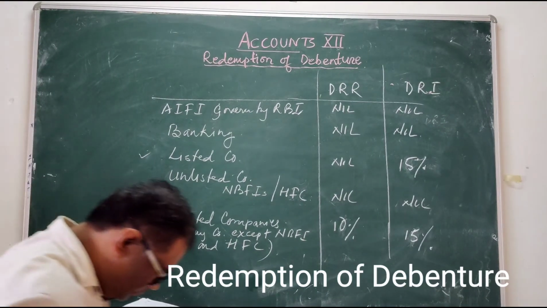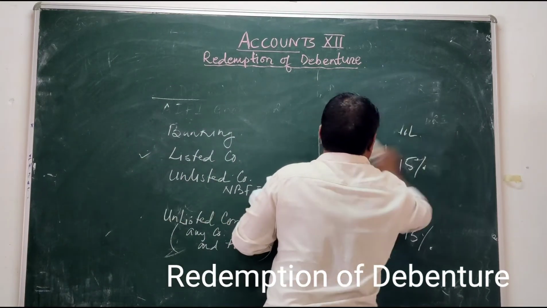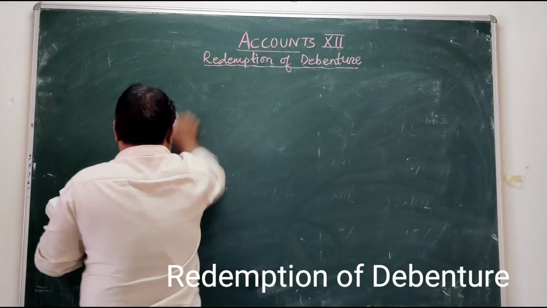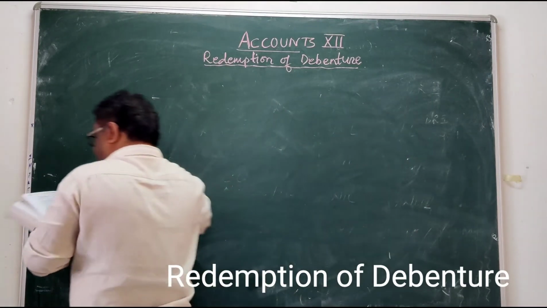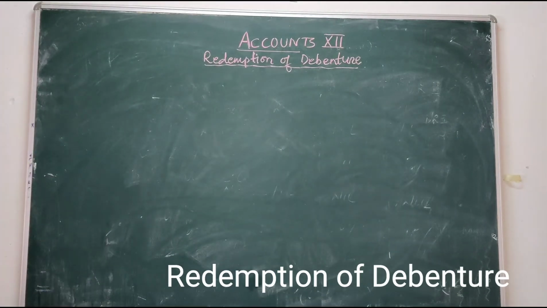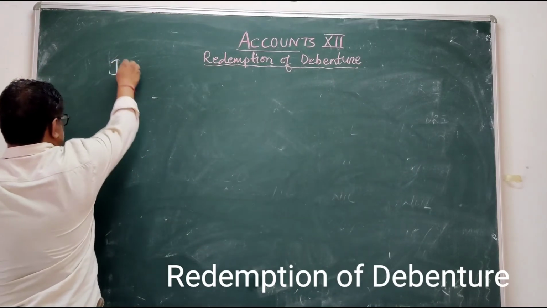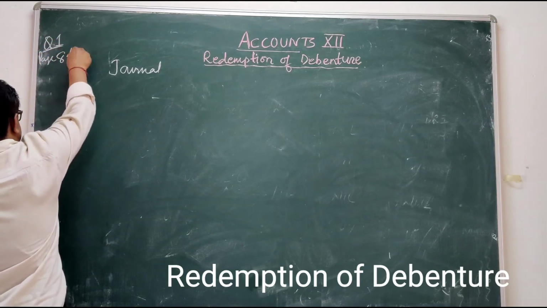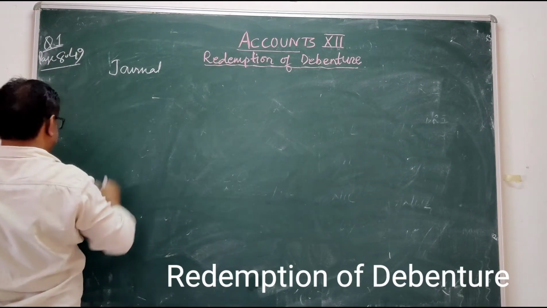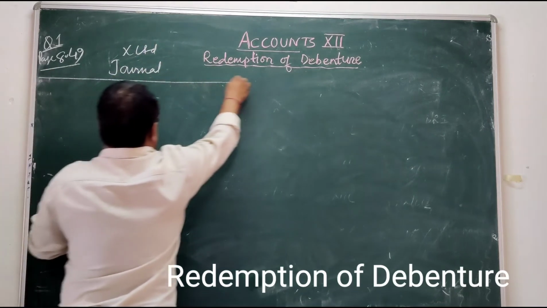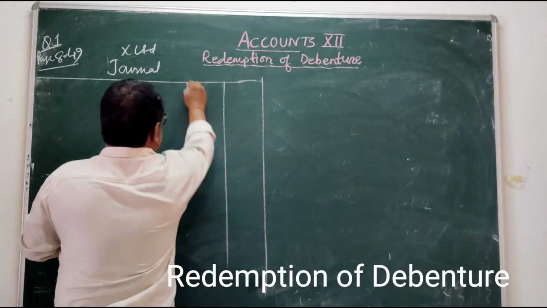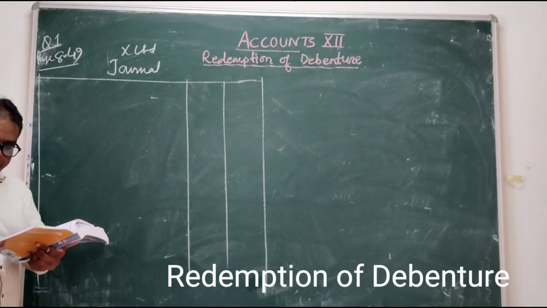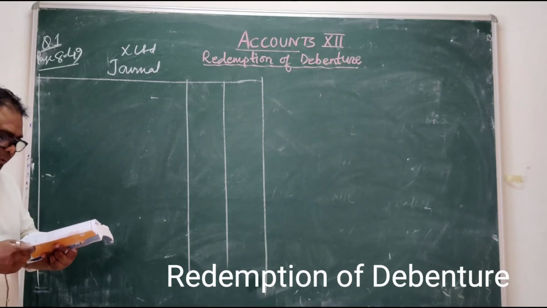First of all, X Limited journal. X Limited issued 6,000 10% debentures of rupees 100 each at par.